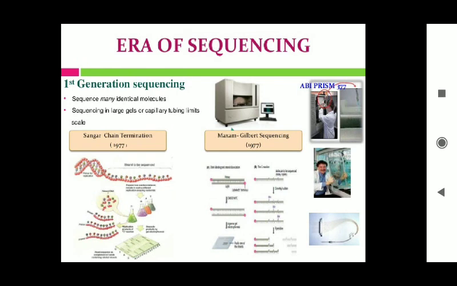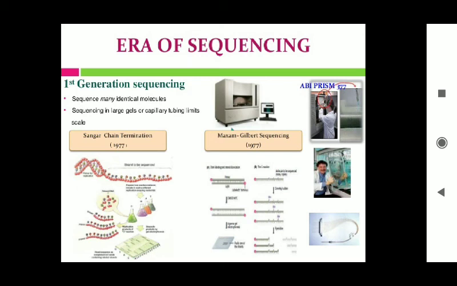Okay, so here we are starting from first generation sequencing, which includes Sanger sequencing, right? In this type of sequencing, many identical molecules can be sequenced, and sequencing in large gels or capillary tubing limits the scale.